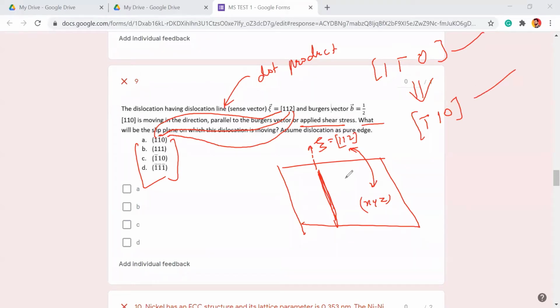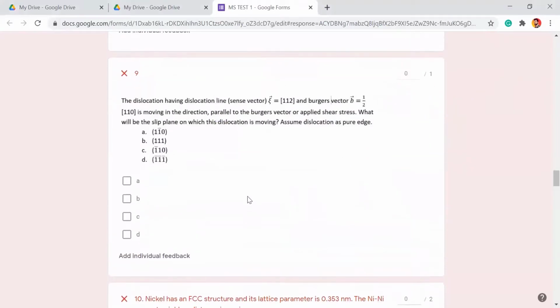You'll understand this if you know that if a vector is lying on a plane, its dot product is going to be 0. Is it clear? Yes, sir. Sir, can you explain just simply once more?